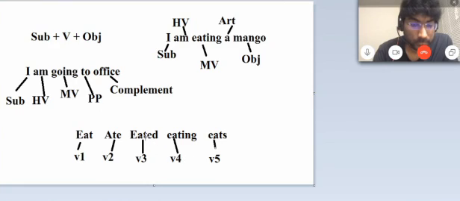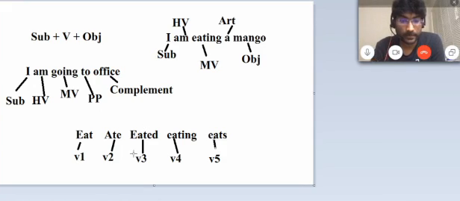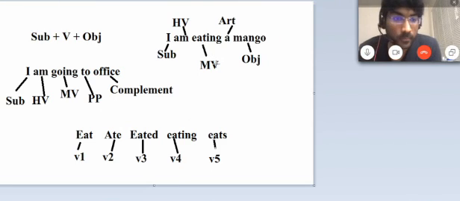Oh sorry, I wrote it wrong here, it is E-A-T-E-N. Likewise go, went, gone, going, goes. So here, this is the main verb, but it is in verb 4 form.